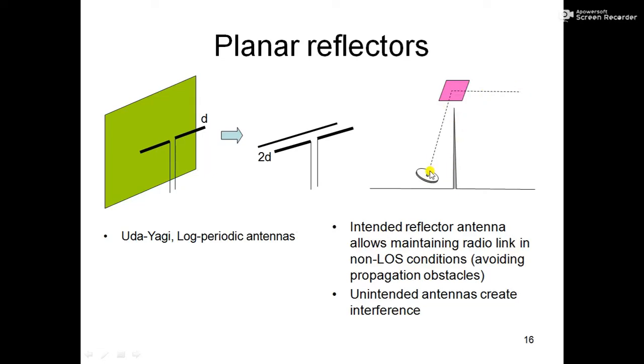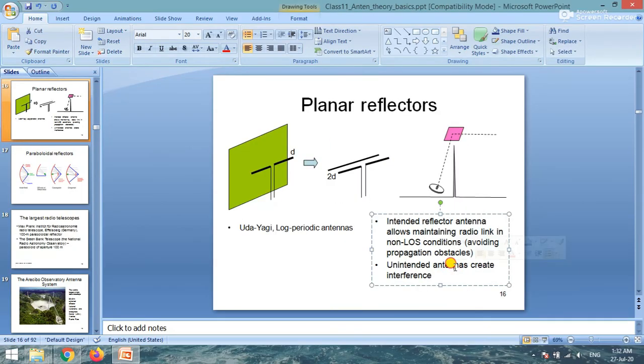If you radiate in this direction, the energy will be reflected back, so you put an intended reflector. The wave coming from the antenna will be directed in this direction, just like putting a mirror here. Unintended reflectors create interference.